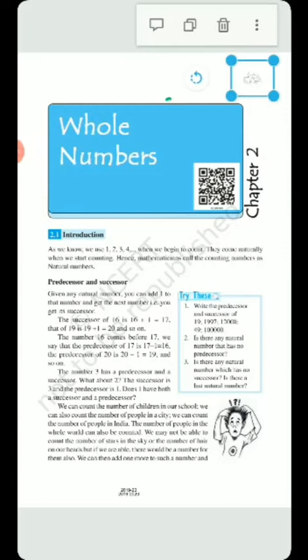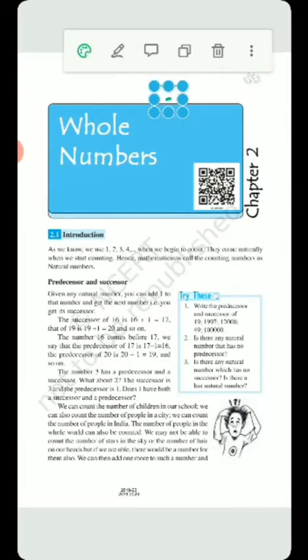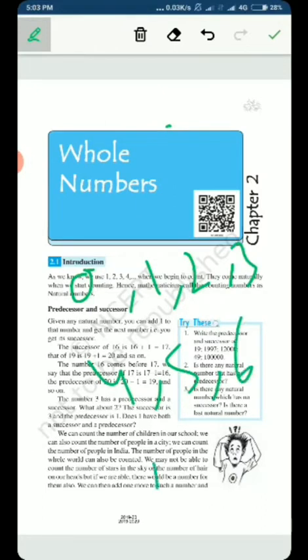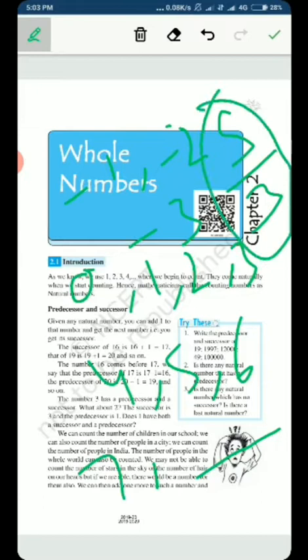Like we have the numbers which we naturally talk about: 0, 1, 2, 3, 4, 5, 6, 7. These all are numbers, and these numbers go up to infinity. And we also have numbers like -1, -2, -3, right? And suppose we divide 5 by 3, then 5 upon 3 is also a kind of number.